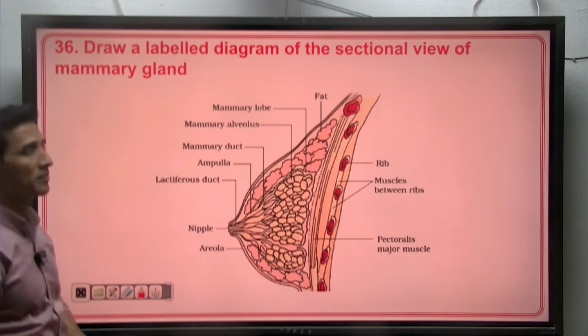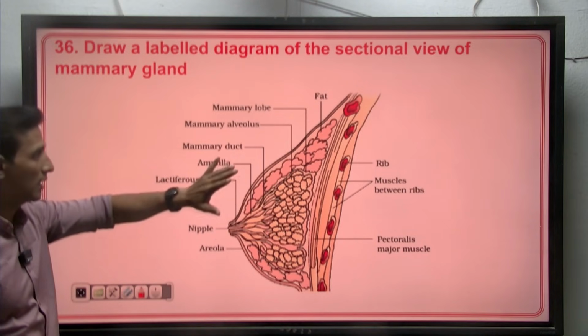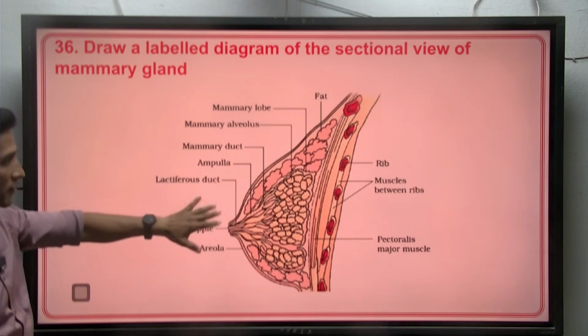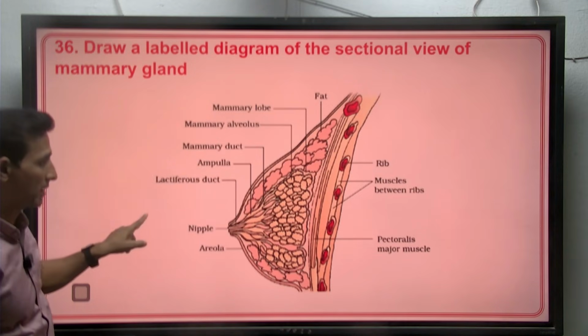So it's a diagram of the mammary gland. Draw a neat labelled diagram of the mammary gland, sectional view, and label the parts. As it is for 5 marks, you need to draw it neatly and then label all the parts.